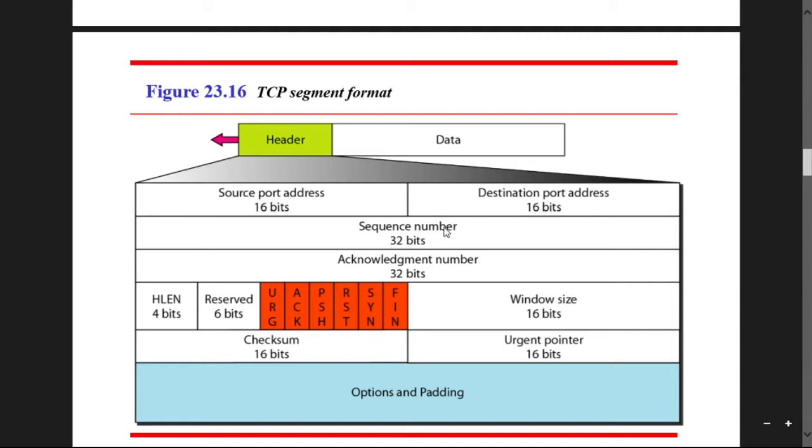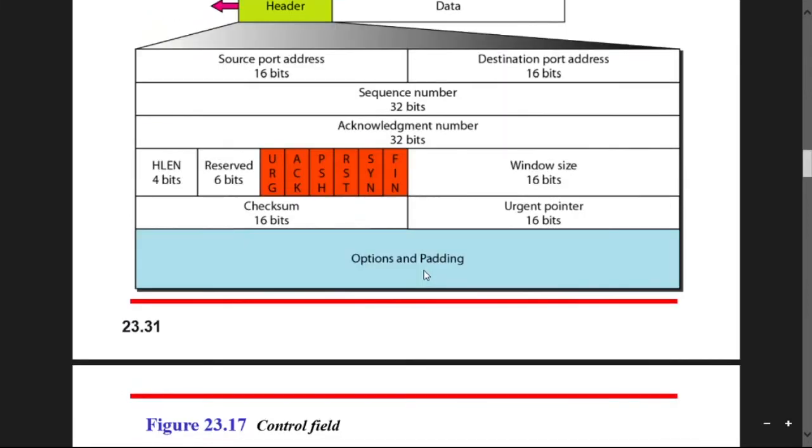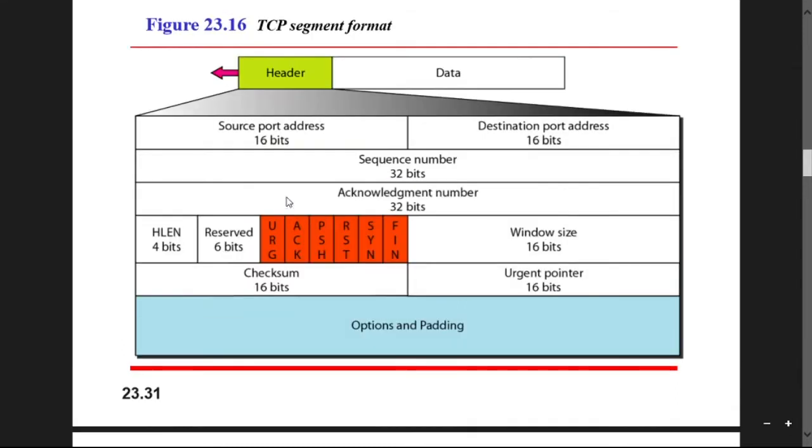This acknowledgement number is also 32 bits, and here is a header length and reserved bits. Some bits are reserved for future purpose, and here we have some control field. Here we need to write down the window size, and this checksum is for error correction and detection, and these are some urgent pointer. And there are some optional field and padding field.